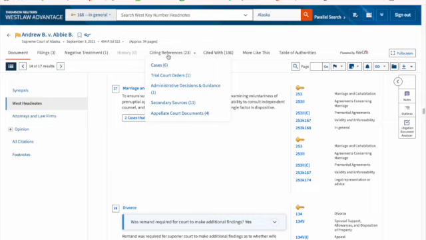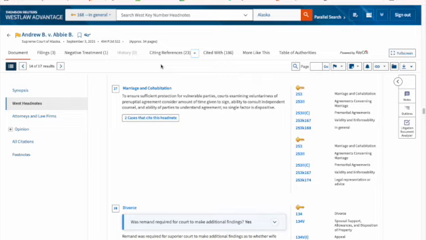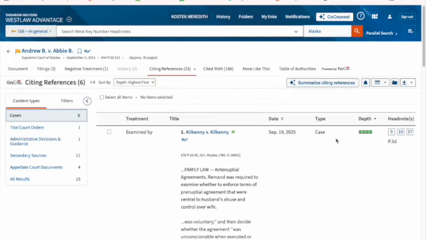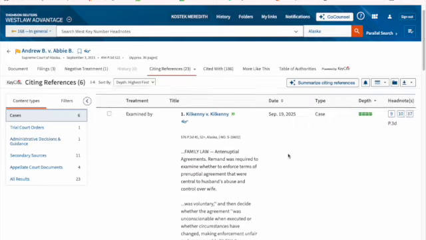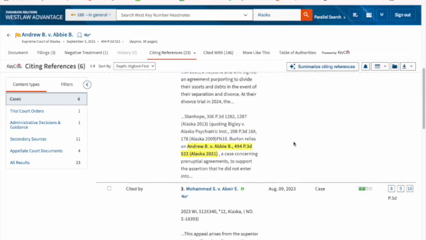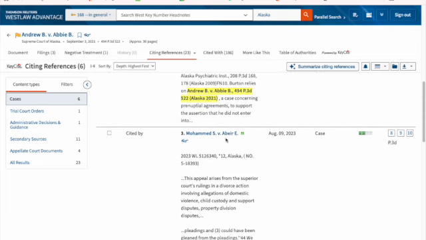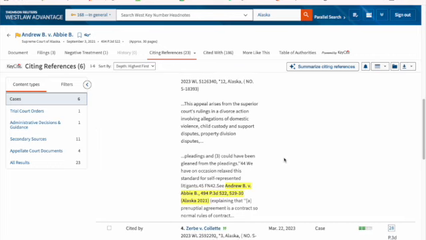Then finally, I'm going to look at the 6 cases that have cited my case and see if any of them talk about head note 10. Here we have Kilkenny talking about head note 10. We have Mohammed v. Abir talking about head note 10, so I'll want to look at that.